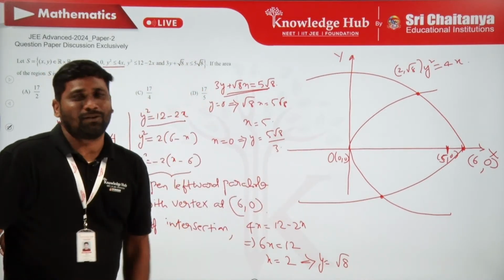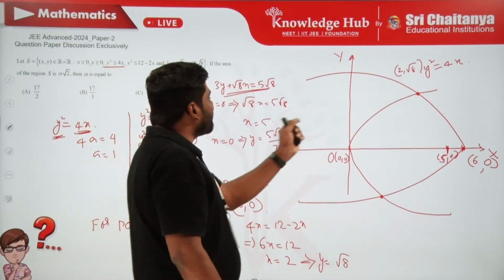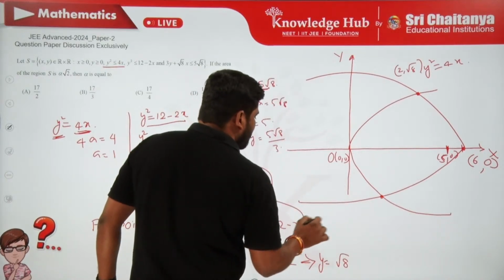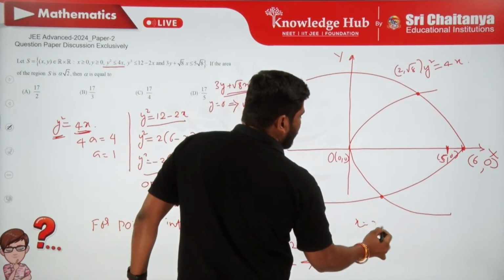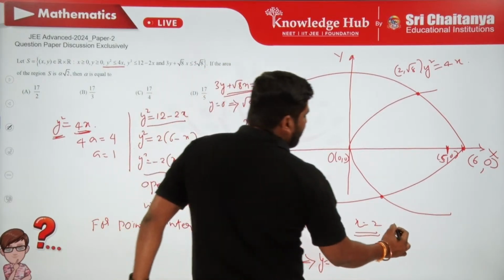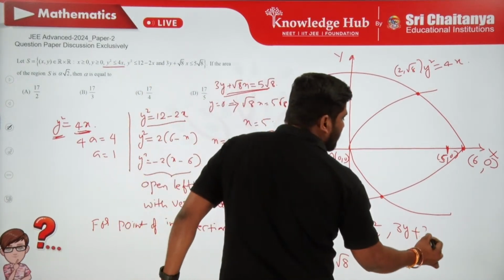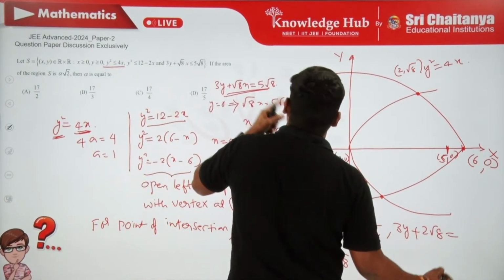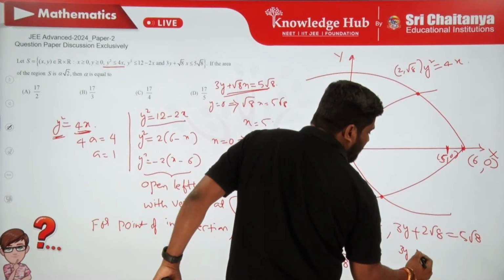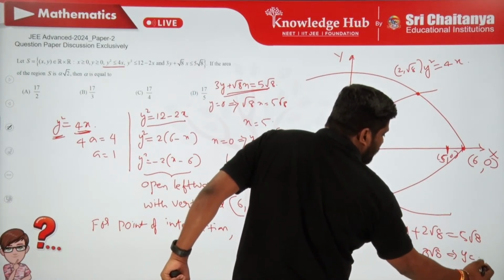But here one thing which is going to be true is, what will happen if x is 2? If x is 2, in this line 3y plus 2 root 8 is equal to 5 root 8. So this is going to be 3y is equal to 3 root 8, therefore y is equal to root 8.